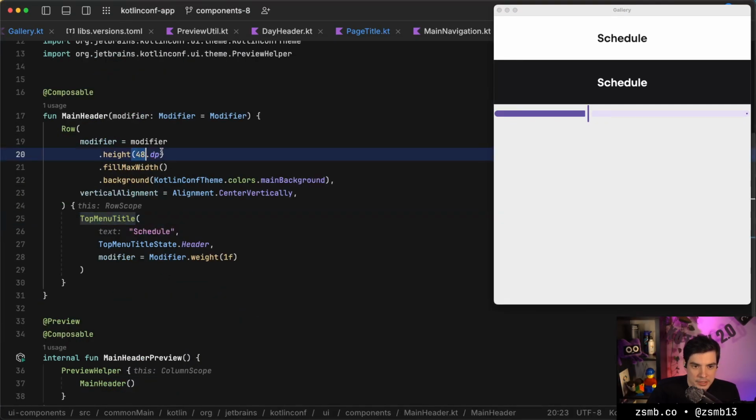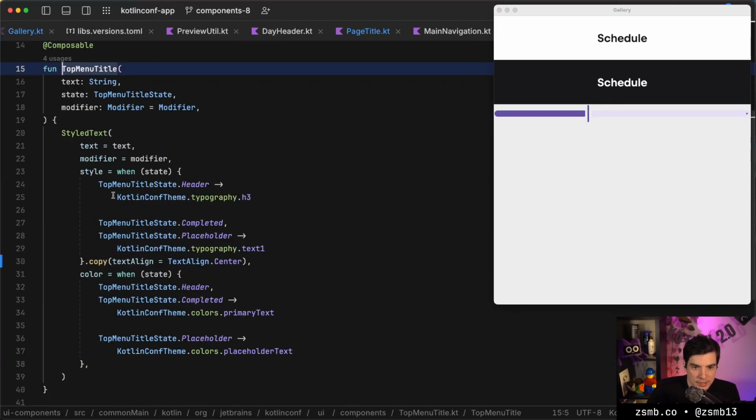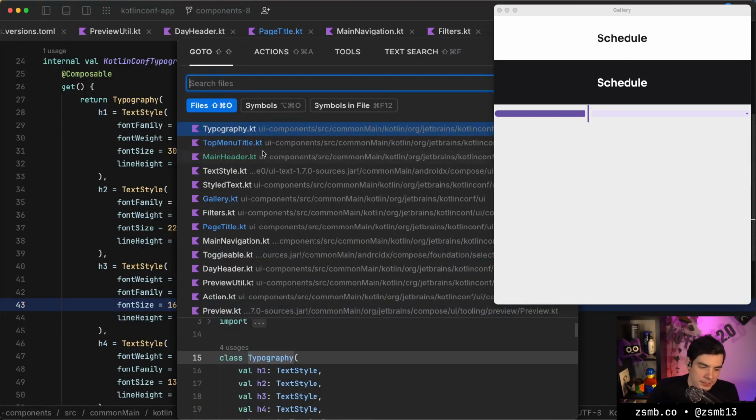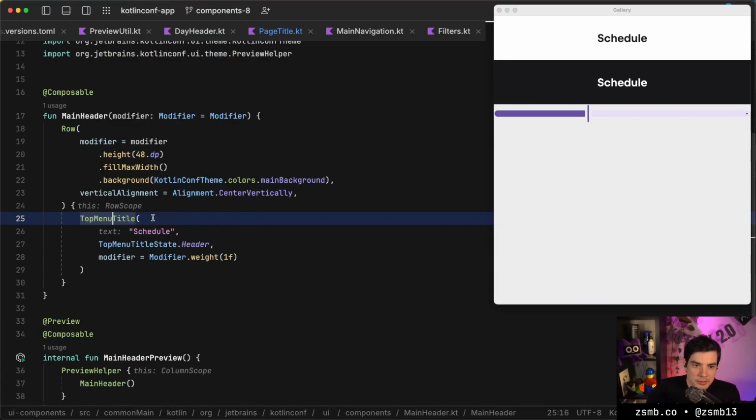Is that what we did? It's 48 high, and this is with the header styling, and with the header styling it's an H3, and it's 16 SPs. I mean, it's not DPs, it's SPs, but still. All right, well, let's go with this, and we'll see if we need to fix some sizing later.